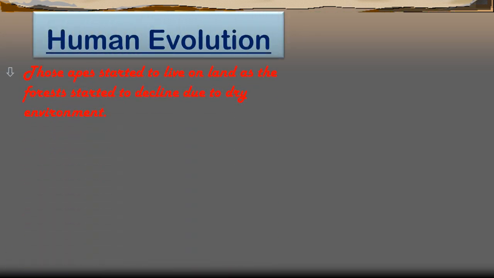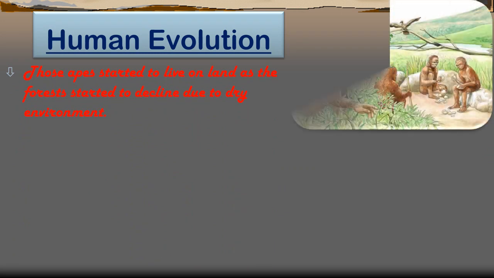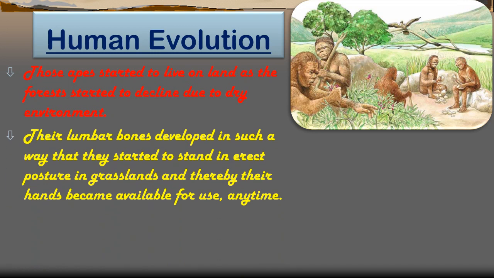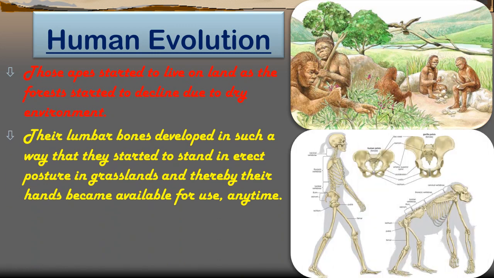Alright, so students, those apes started to live on land as the forest started to decline due to the dry environment. It means instead of living in the forest, they started to live on land. Why? Because the forests were becoming dry, and their lumbar bones developed in such a way that they started to stand in an erect posture in the grassland, and thereby their hands became available for use anytime.